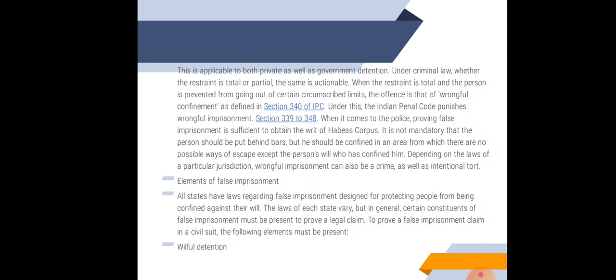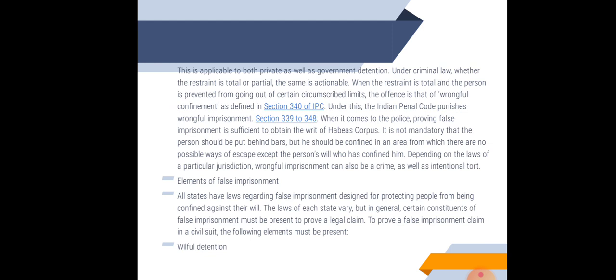This is applicable to both private as well as government detention under criminal law. Whether the restraint is total or partial, it is actionable. And when the restraint is total, the person is prevented from going out of a certain circumscribed limit, which is the offence of wrongful confinement as defined under section 340 of the IPC. The IPC punishes wrongful imprisonment under sections 339 to 348.